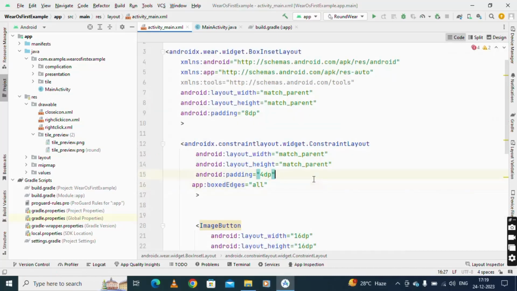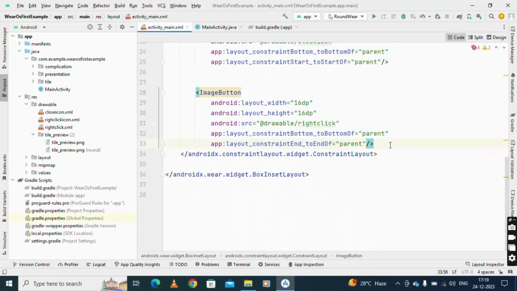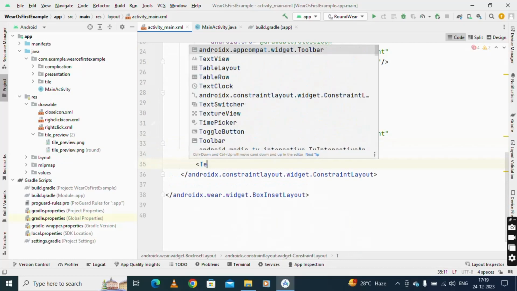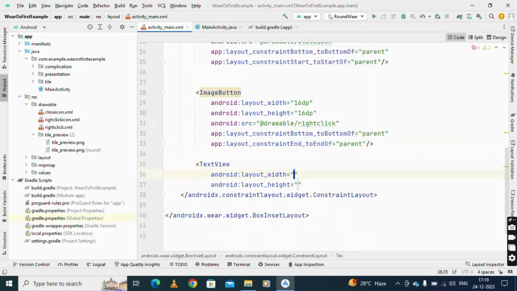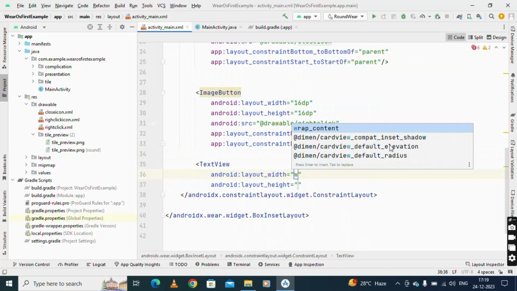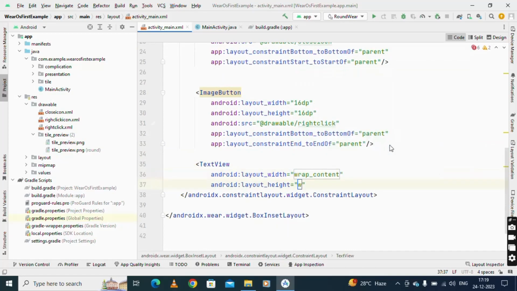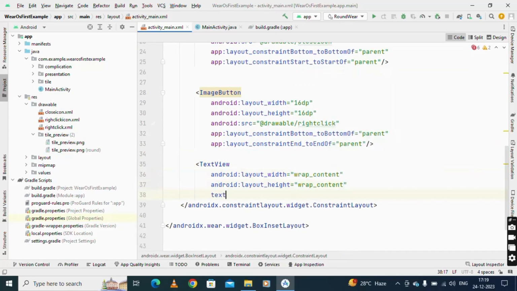Okay, so here one more thing I need to put, that is called the text view, and the text view I'm using with wrap content. I'm giving it a text, and on the text I am saying that this is my watch.